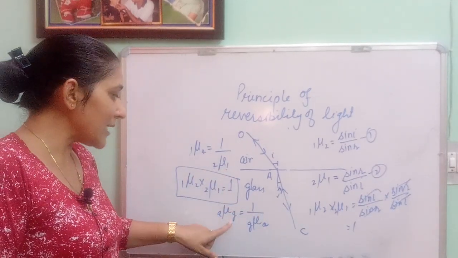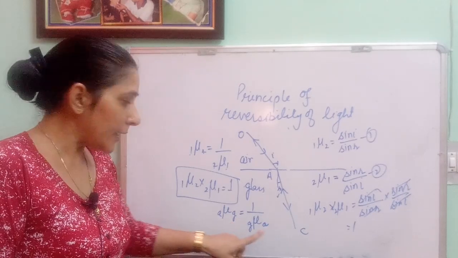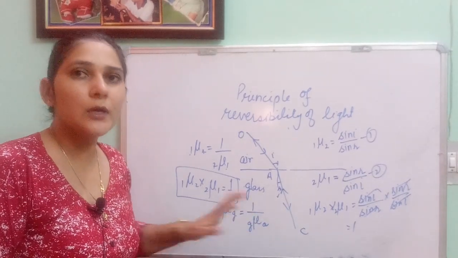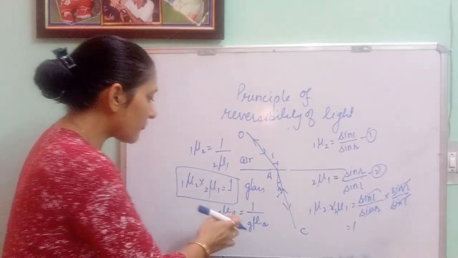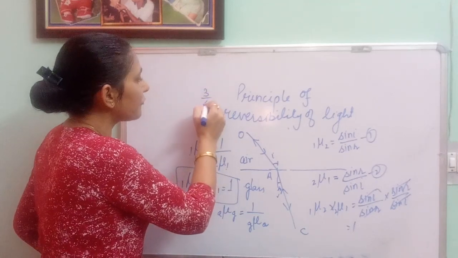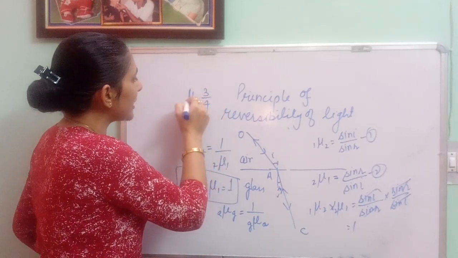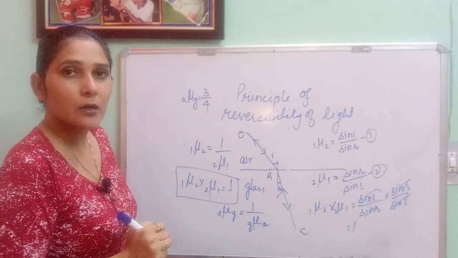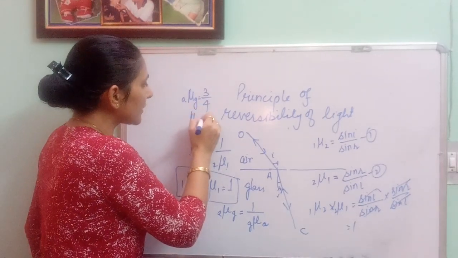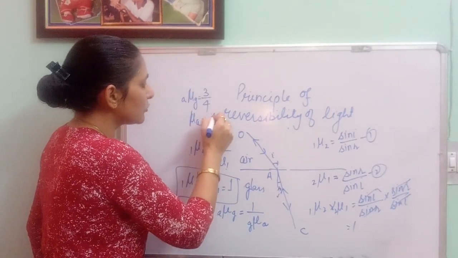Means whatever the refractive index of glass will be, the refractive index of air you will write as 1 upon that, okay. If refractive index of glass is 3/4 with respect to air, then how much will the refractive index of air become? Its reverse, that is equal to 4/3.